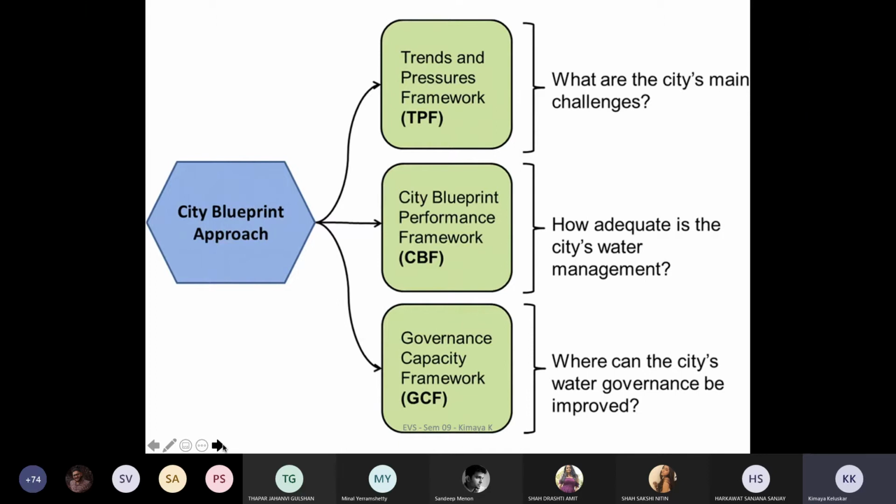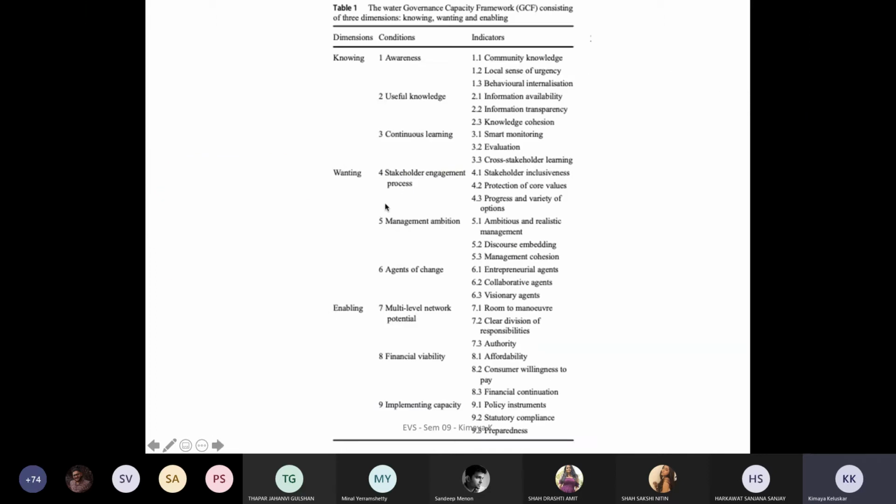So what are the governments or policies involved? Then we talk about dimensions: knowing, then your aspiration, which is your wanting, and then how you enable, which is implementation. Multi-level network potential, financial viability and implementing capacities are what you look at when talking about the implementation plan.